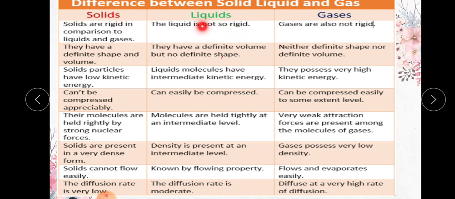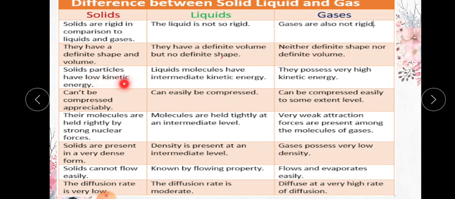Only solids possess rigidity. Solids have a definite shape and volume, as I told you. But liquids have a definite volume but not a definite shape, because they take the shape of the container, and gases have neither a definite shape nor a definite volume, because they also take the shape of the container and do not have a fixed volume.